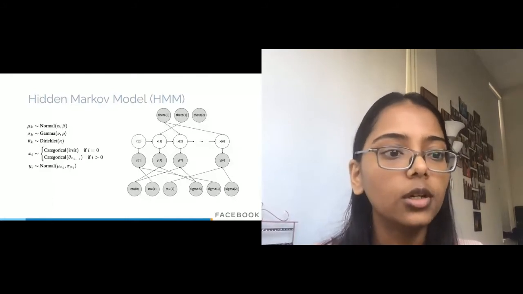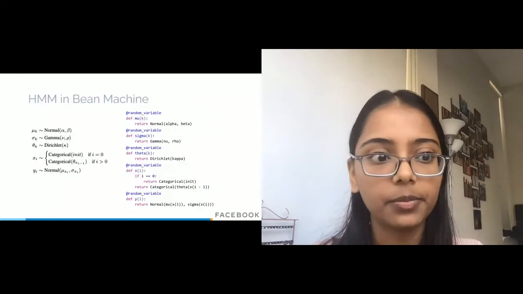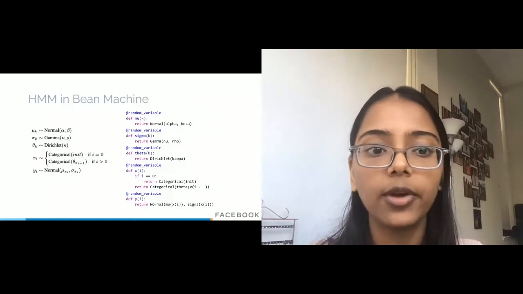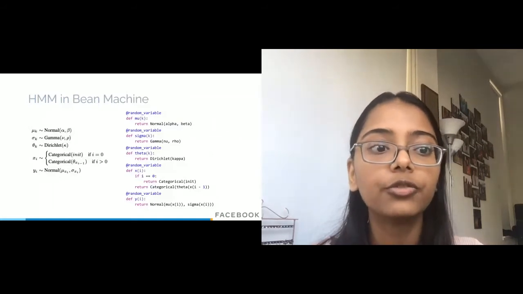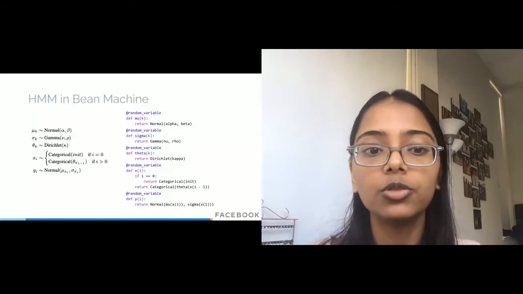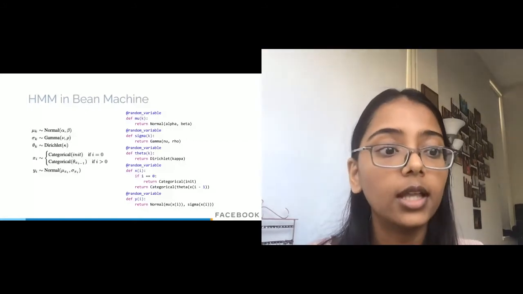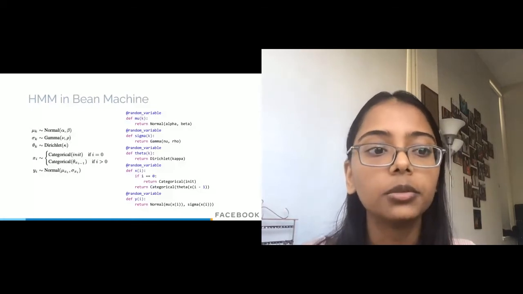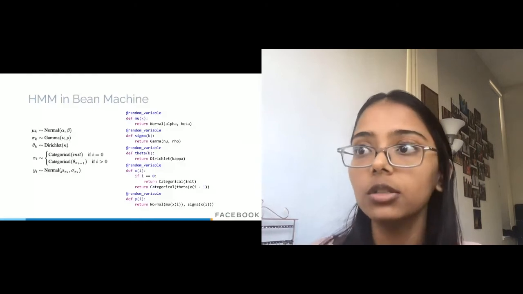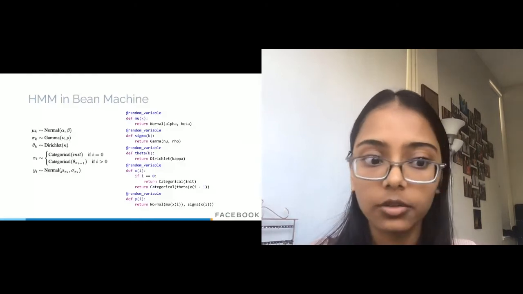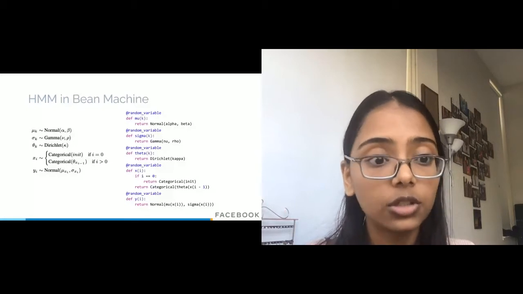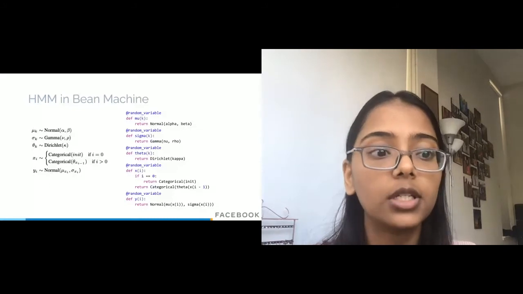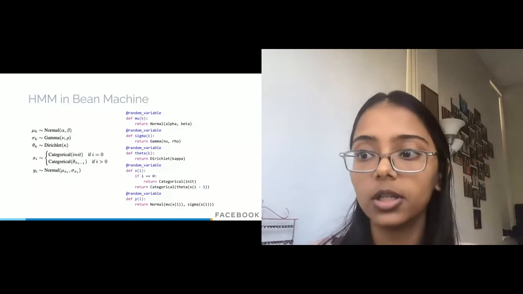In Bean Machine, we will write the model as specified here. Each variable is a function annotated with the @random_variable decorator. Each function returns the conditional probability distribution of each variable, and the arguments to these functions are subscripts of the variables. For example, mu of k is a function that returns a normal distribution, theta of k is a function returning the Dirichlet distribution, and so on. It's worth pointing out the nice similarities between the mathematical notation and the modeling representation.